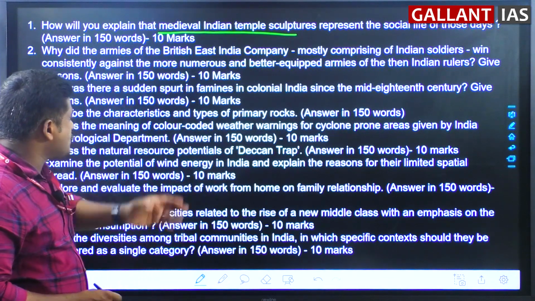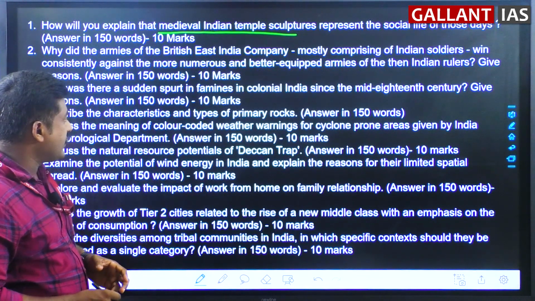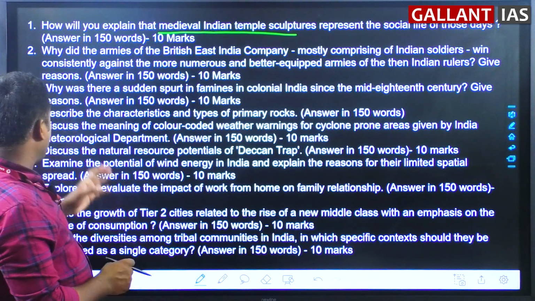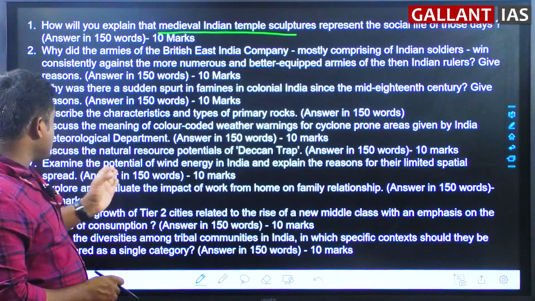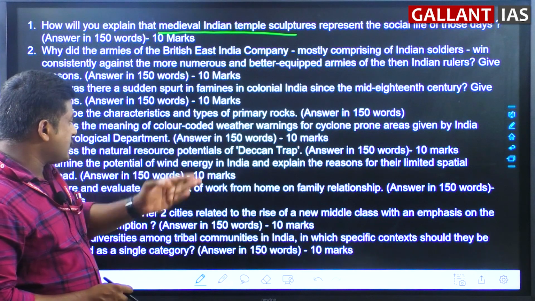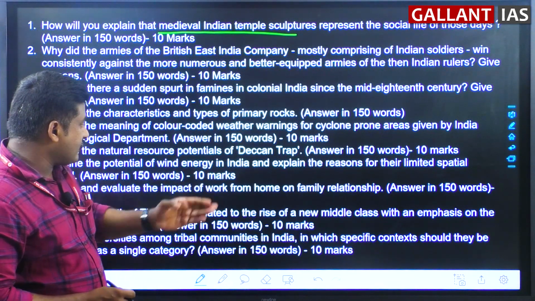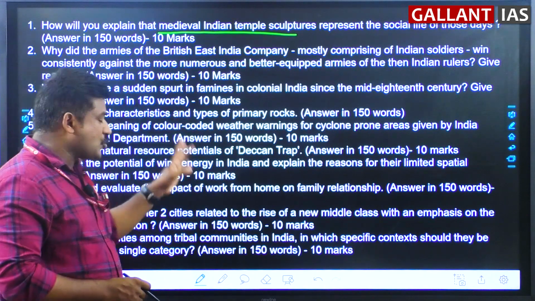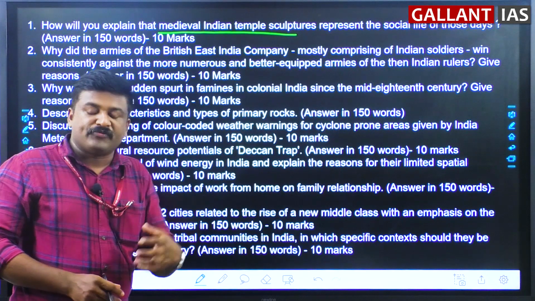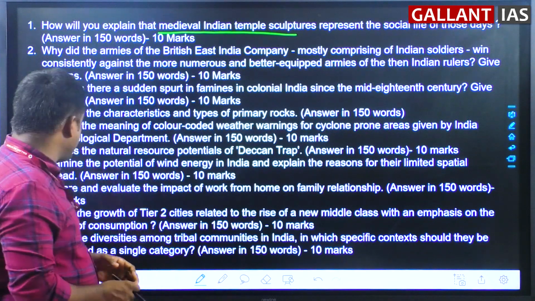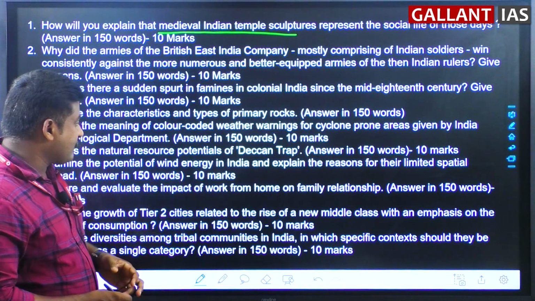Now describe the characteristics and types of primary rocks. Discuss the meaning of the color-coded weather warnings for cyclone-prone areas by IMD. Discuss the natural resource potentials of Deccan Trap. Examine the potentials of wind energy in India. Explain the reasons for the limited spatial spread. Explore and evaluate the impact of work from home on family relationships. In geography, climatology, most of the questions are straightforward.